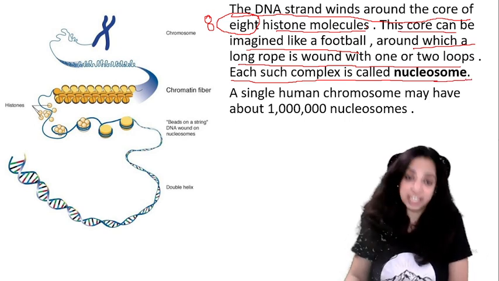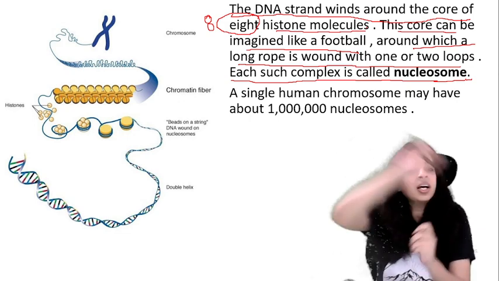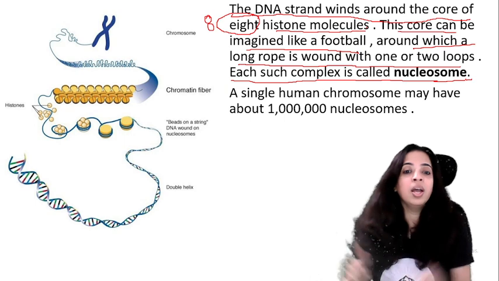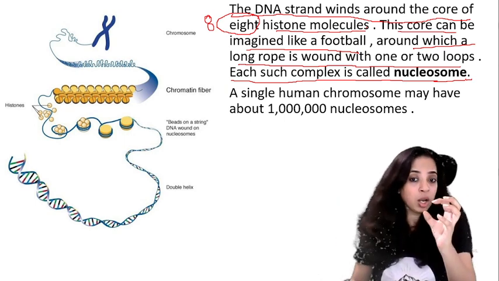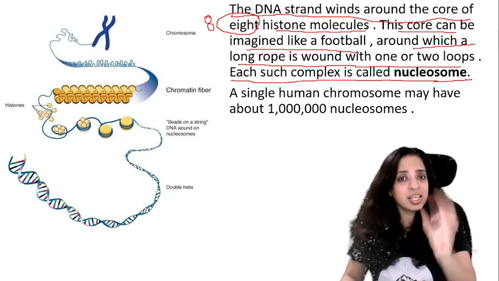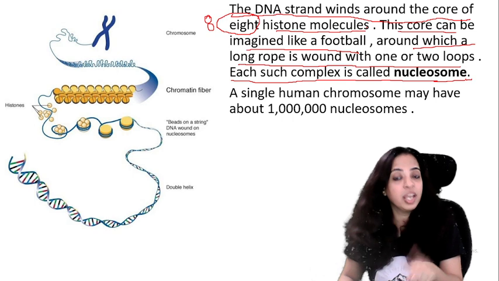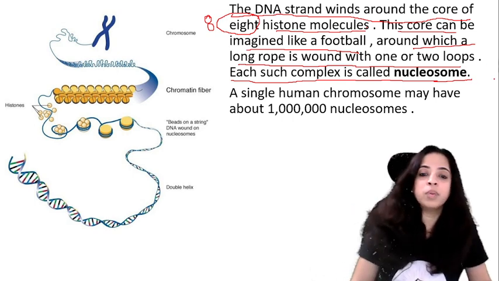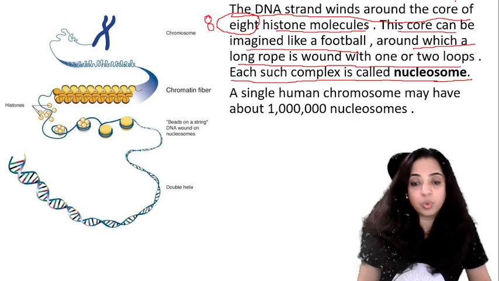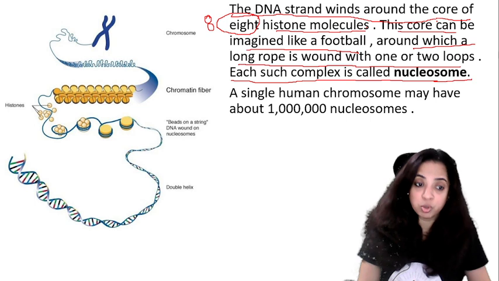When there are 8 histone molecules around which the DNA strand is wound, then this core can be imagined like a football. Okay. And such a complex of 8 histones around which DNA is wound is known as a nucleosome. Okay. And a chromosome has around 1 million nucleosomes. A single human chromosome has around 1 million nucleosomes.